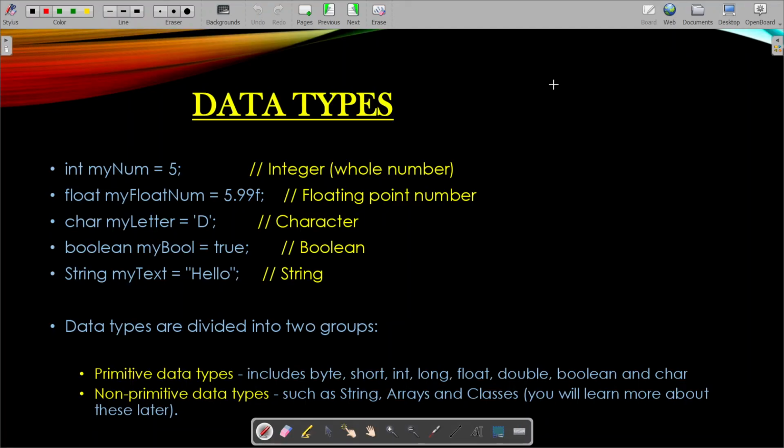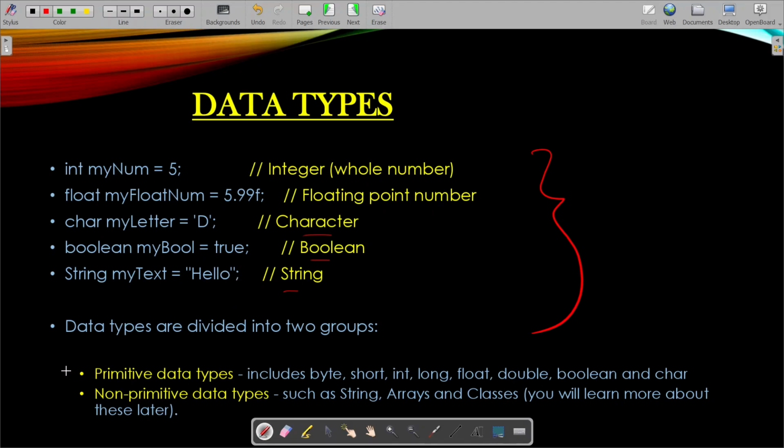Next, data types. I have already shown all of them. I don't think I need to show this again. int stands for integer numbers, whole numbers, float stands for decimals and floating point numbers, char stands for a single character, boolean stands for true or false, and string for printing words or sentences or whole paragraphs.